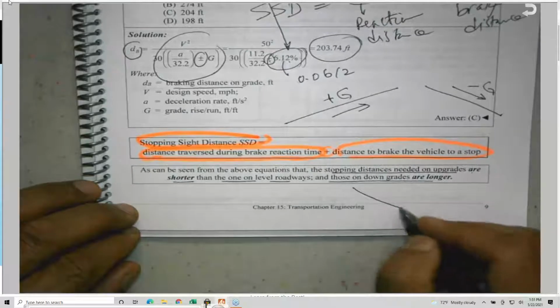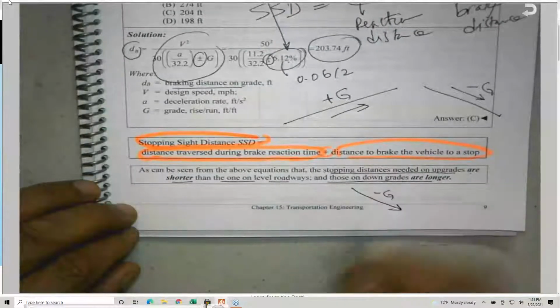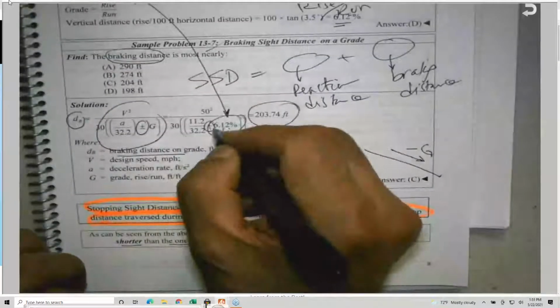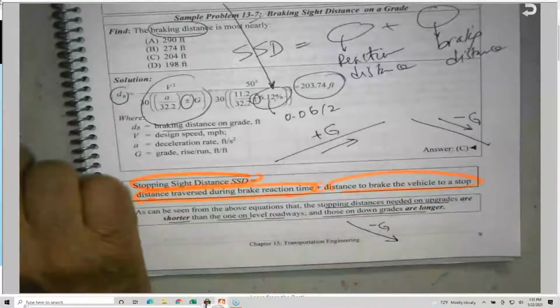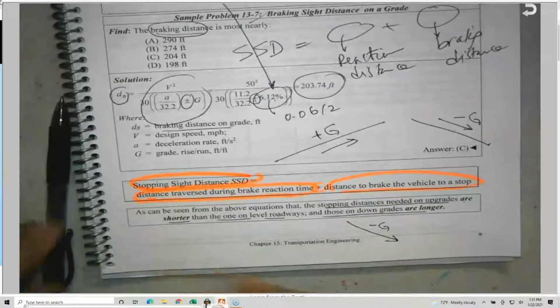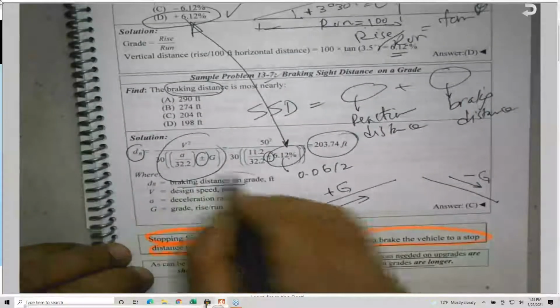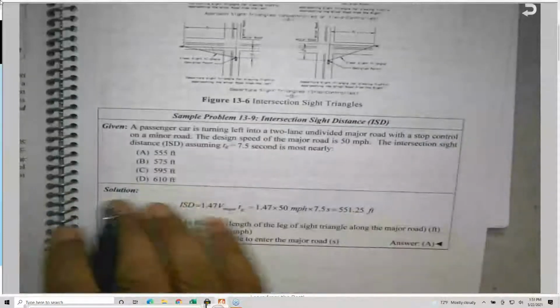The downgrades are longer for sure because I'm subtracting this. So I needed to understand that because it could be a conceptual question asking which one is larger and why and all these things. Okay, and be careful, this is only the braking distance, not the entire stopping sight distance.